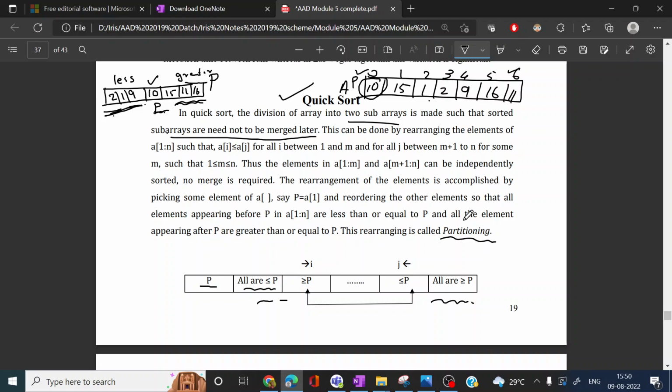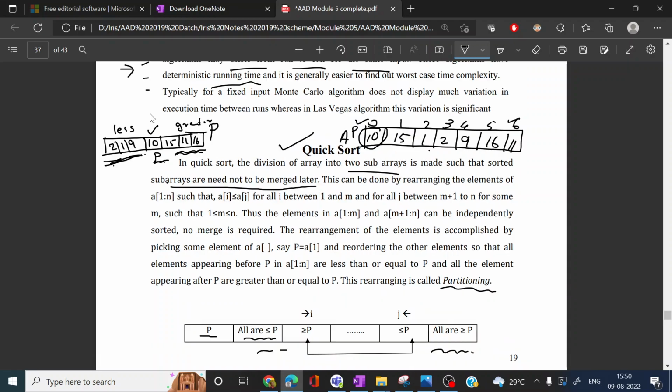After partitioning based on the pivot element, the left subarray is partitioned again based on another pivot element, and the right subarray is also partitioned. This process continues recursively.